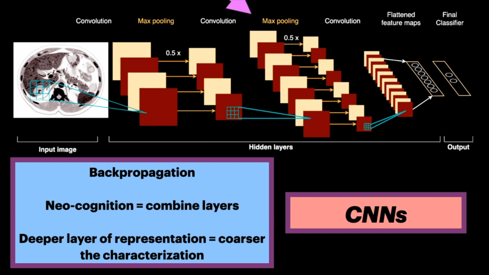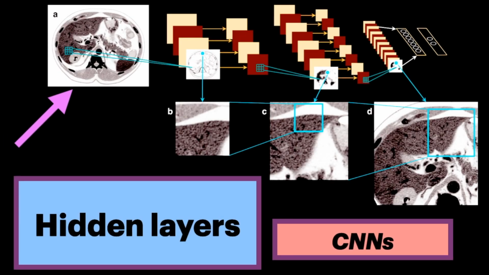Convolutions and max pooling layers can be stacked alternately until the network is deep enough to properly capture the structure of the image that is salient for the task at hand. Higher-level features are typically flattened into a single vector to perform the final classification or regression for the target task. Stacking multiple convolutional and max pooling layers allows the model to learn a hierarchy of feature representations, while neurons close to the input image will be activated by the presence of edges and corners formed by a few pixels. Neurons located deeper in the network will be activated by combinations of edges and corners that represent characteristic parts of organs and eventually whole organs.